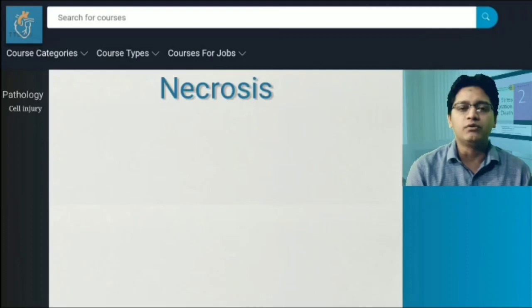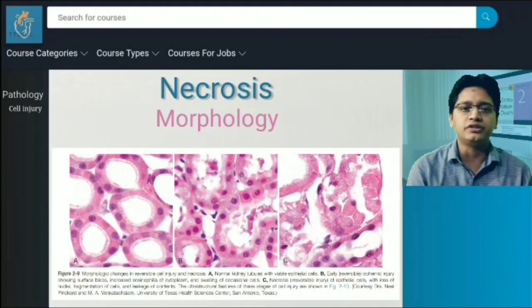Now come to the morphology of necrosis. First of all, the necrotic cell shows increased eosinophilia in the routine hematoxylin and eosin stain. This occurs due to the loss of cytoplasmic RNA. Secondly, the cytoplasm becomes homogeneous.